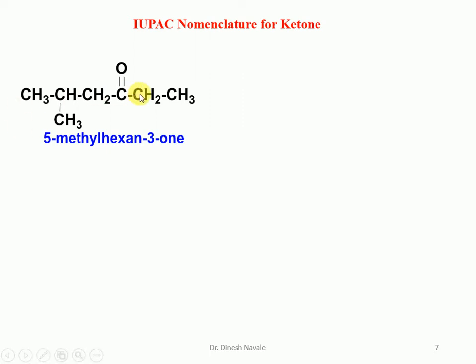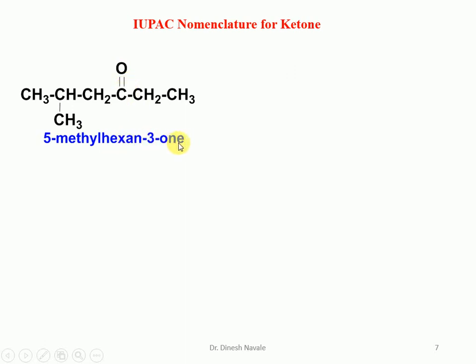So it will become carbon number 1, 2, 3, 4, 5, 6. So the parent hydrocarbon will be the 6 carbon atom chain. So it is a hexane. The E of the alkane will be replaced by ONE. So it is going to become the hexanone. And the position of the carbonyl group, that is the ketone, is number 3. So it is going to become hexan-3-one.